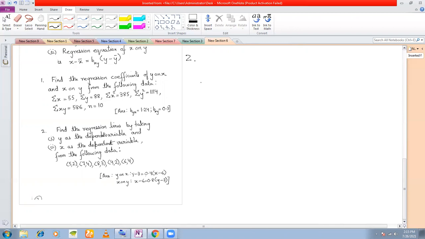For number two, the last problem from this: find the regression lines by taking y as the dependent variable and x as the independent variable from the given data. The data has been given to you in pairs. What does this pair mean? The first values are all x's, and the others are all y's. So you draw this table.